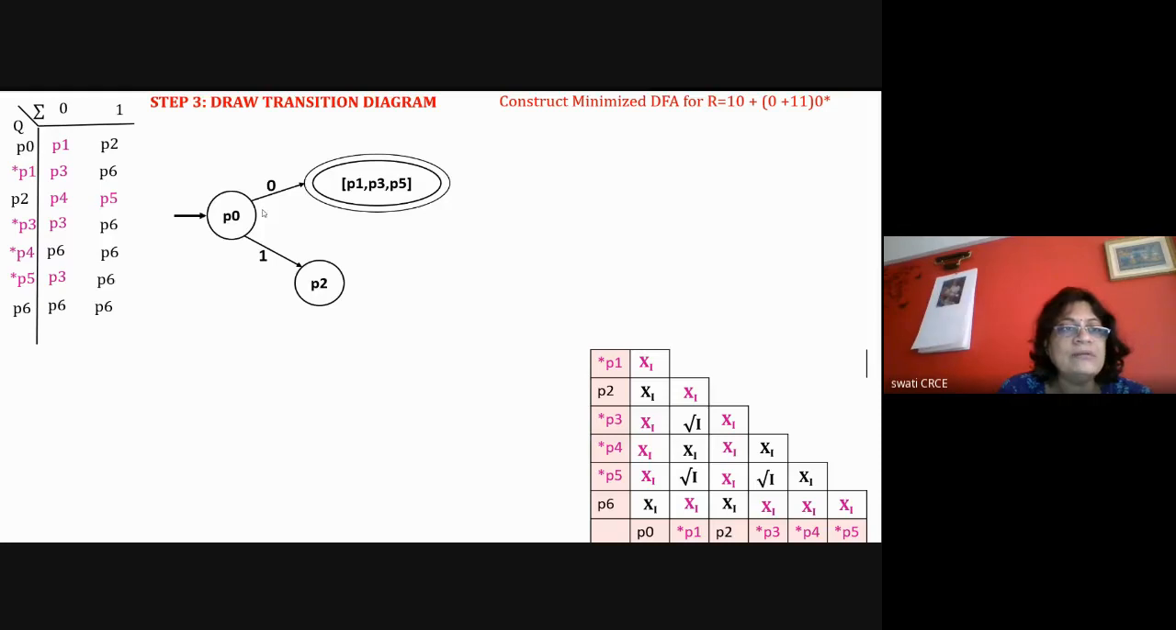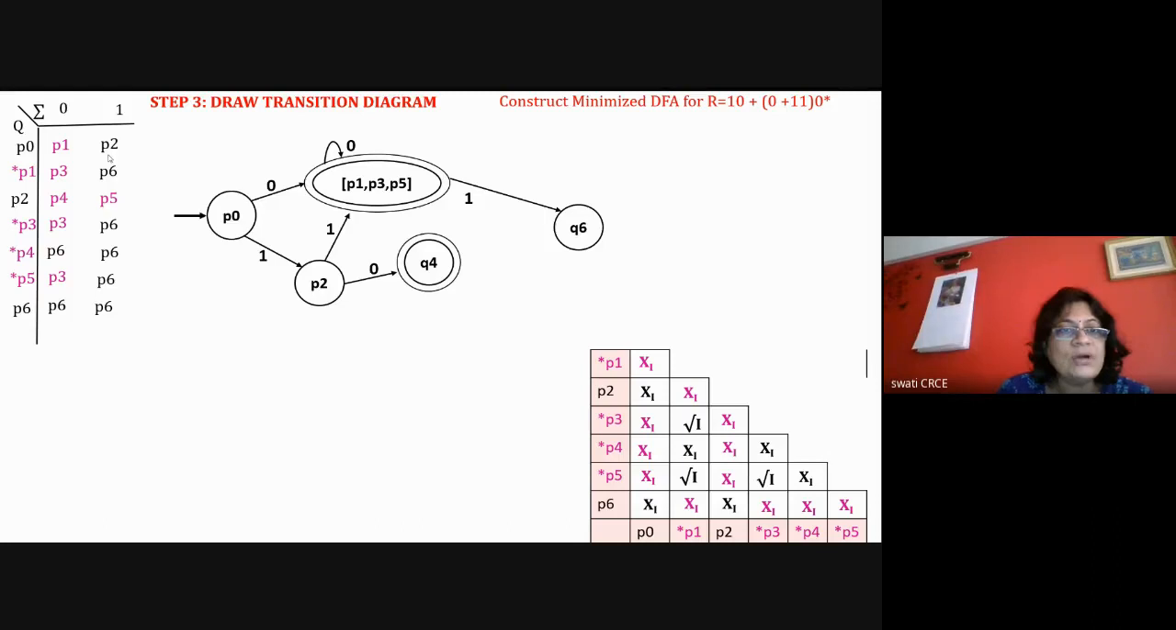Now for P1 with 0 it's P3. So P1 and P3 are merged together, so it will go to the same state. P1 will go to P3 here only. And then with 1 it will go to P6. Then P2 with 0 is P4, and P2 with 1 is P5.